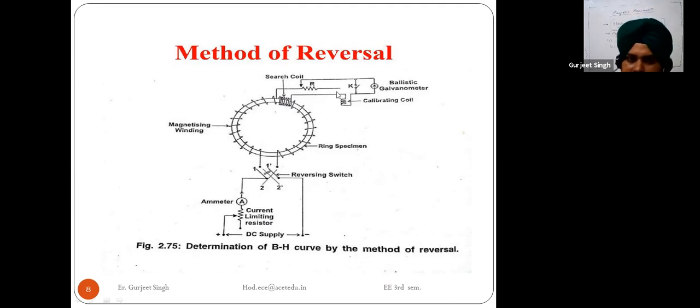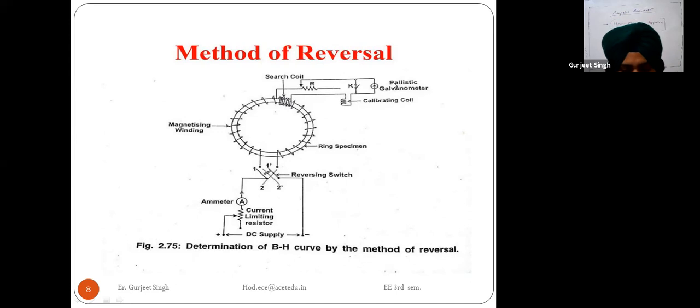The working is the same as I explained in the previous topic. First we put a very low value of current in the magnetizing winding, and this ballistic galvanometer shows the reading. Then we increase the value of the current, and the ballistic galvanometer shows a different, increasing value of B. Then we again do the magnetization and demagnetization, and we get different values of B, because the flux linkage is changing.